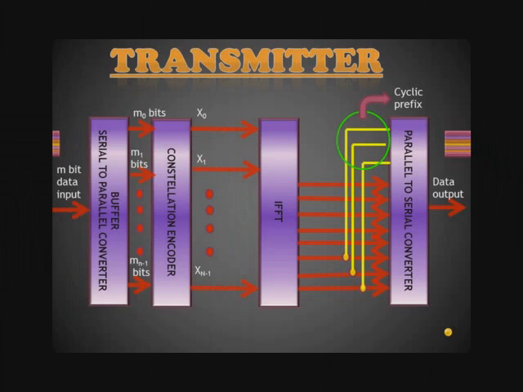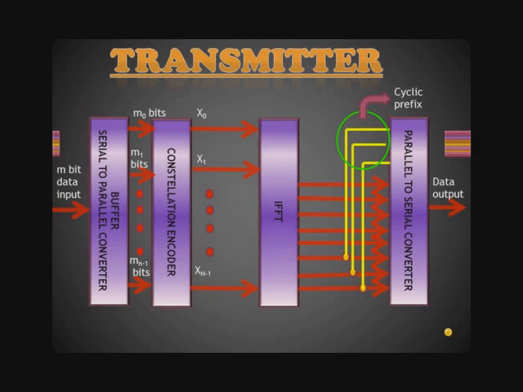Here, to send the data bits using OFDM, the first thing is the number of subcarriers that are required to send the data. Assume there are n carriers and all are orthogonal. The second design parameter will be the modulation format we use. The data D has to be first converted from a serial stream to a parallel stream depending upon the number of subcarriers. Since there are n subcarriers, we name them from 0 to n minus 1.